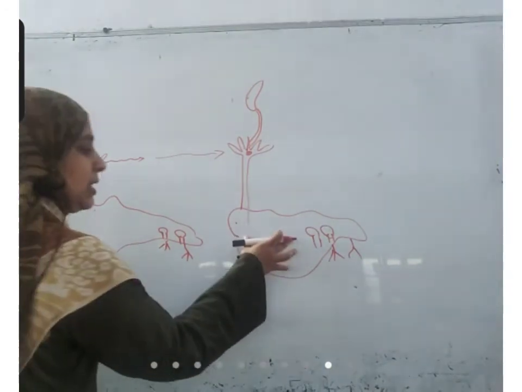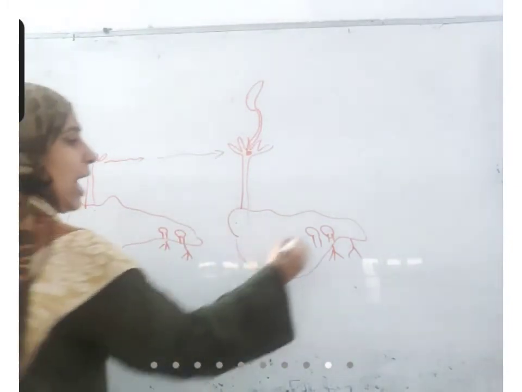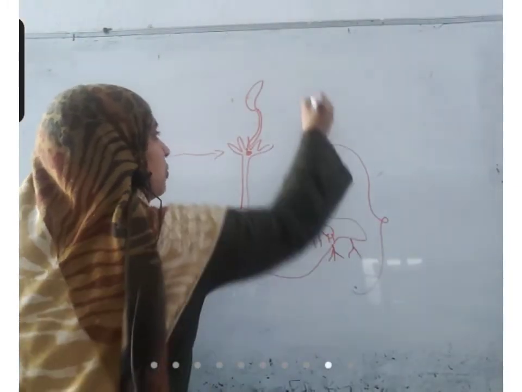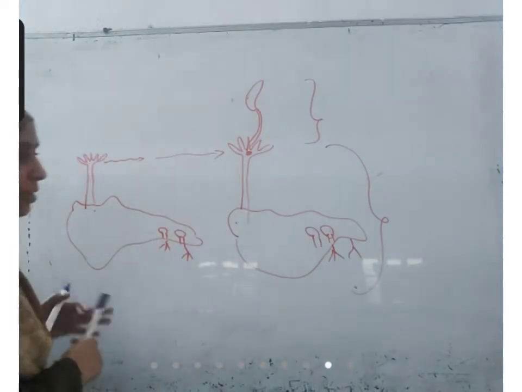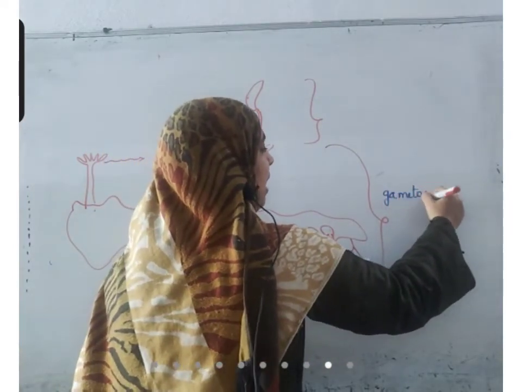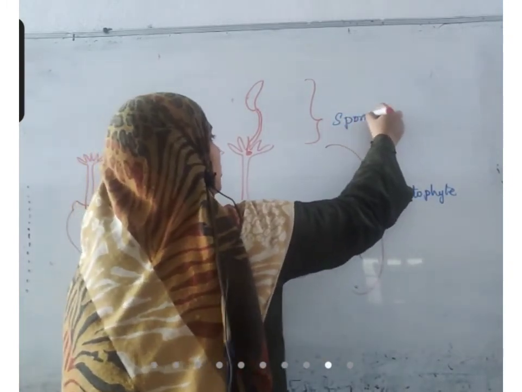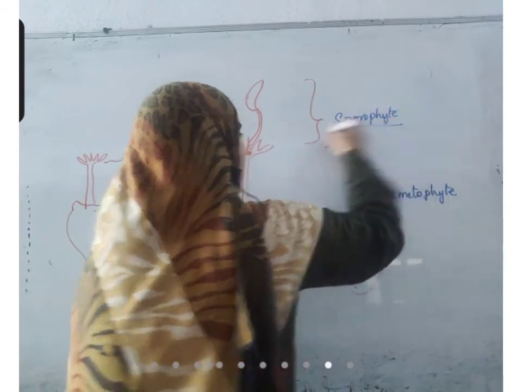So this is the major part, this is the minor part. Here gametophyte is the major part, sporophyte is the minor part. Gametophyte, gamete producing plants. Sporophytes, spore producing parts.